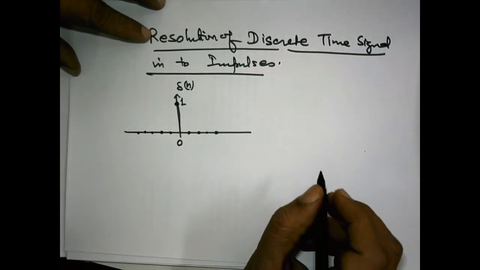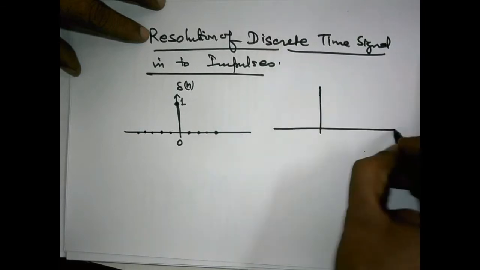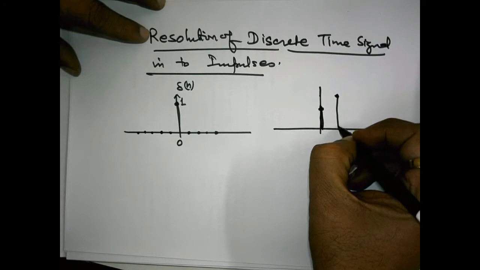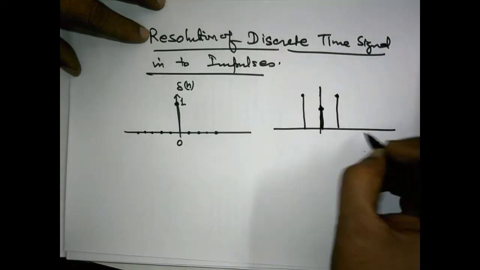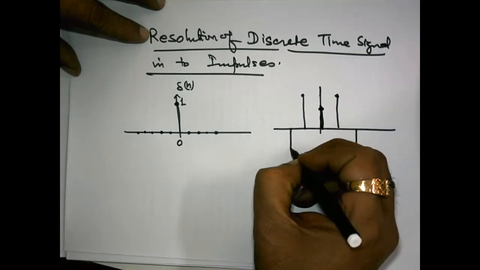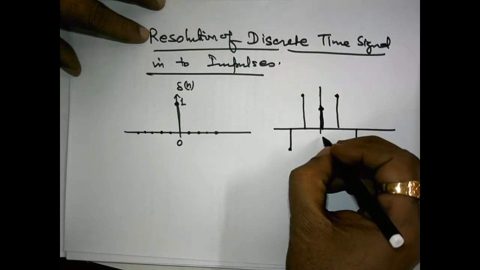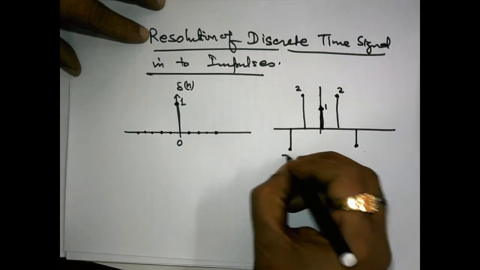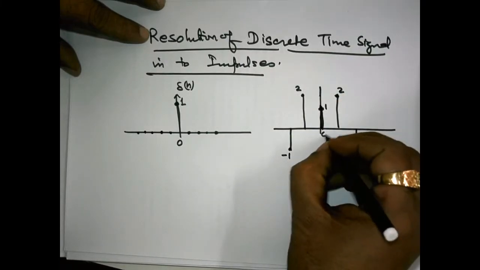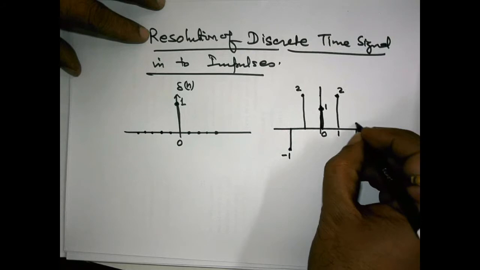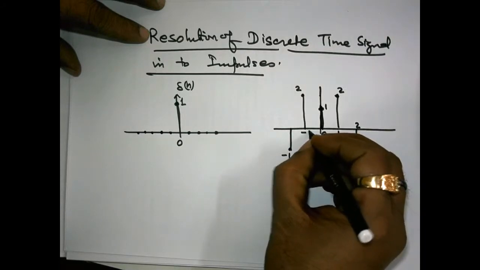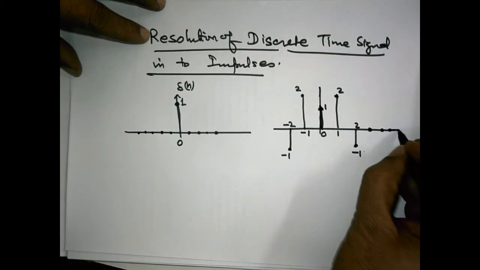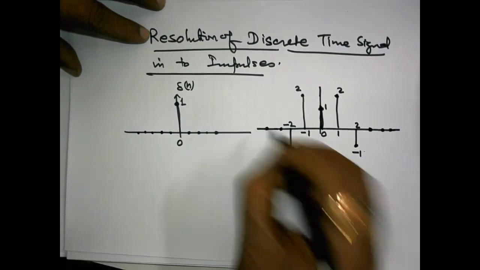So this says that any arbitrary signal, suppose we have an arbitrary signal 1, 2, 2, -1, -1 like this. Suppose this is signal strength 1, 2, 2, this is -1, -1, this is n equal to 0, 1, 2, n equal to -1, -2, and so on, and at any other n its value is 0.